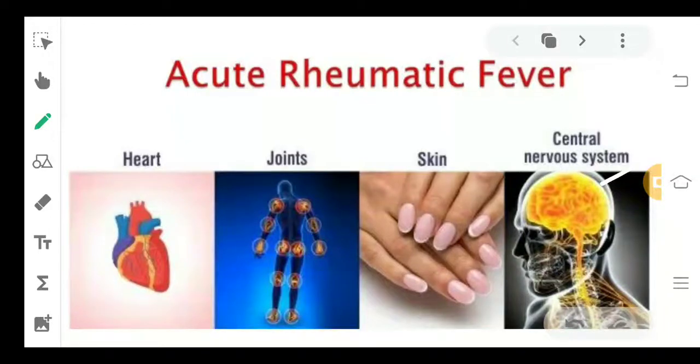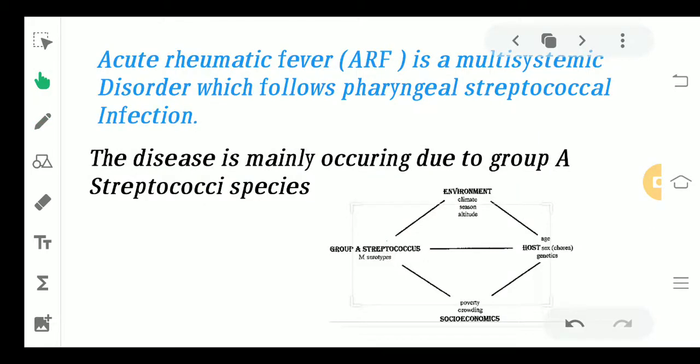Good morning, everybody. Today we are going to study acute rheumatic fever. If you see, this is a very common anomaly that is usually seen in cases of small children.